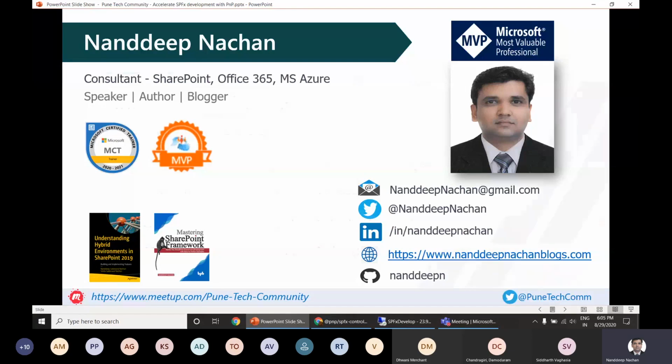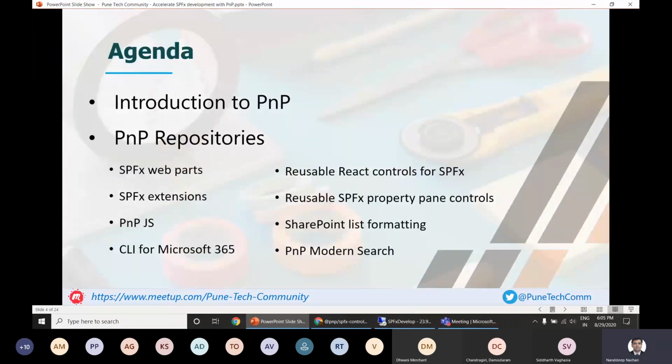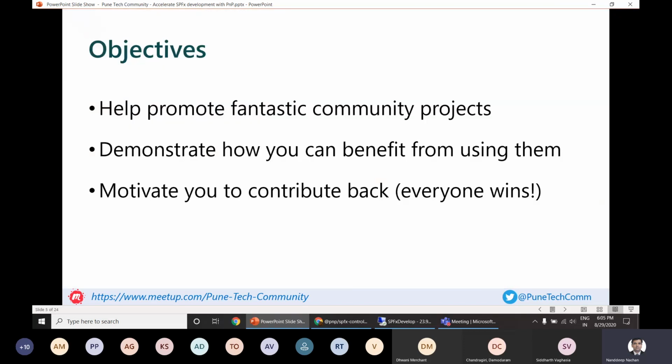The agenda for the hour is we'll get introduced to PNP, what is meant by PNP, and then what are the repositories available from PNP which we can use on a regular basis or in our day-to-day activities with SPFX, so that we can save our time and have more community collaboration by using those repositories. The simple objective of this webinar is to help promote the fantastic community project, which is PNP, and then demonstrate how you can get the benefits out of using those PNP resources.